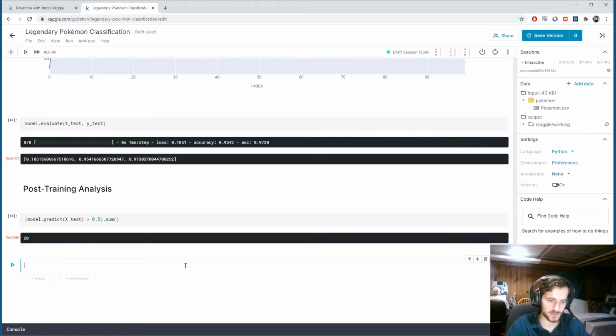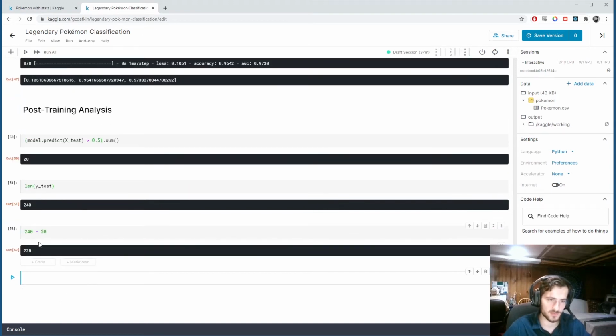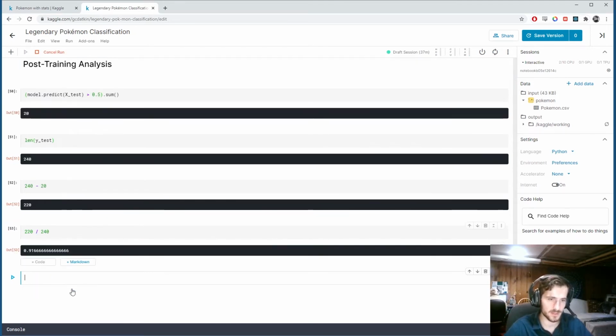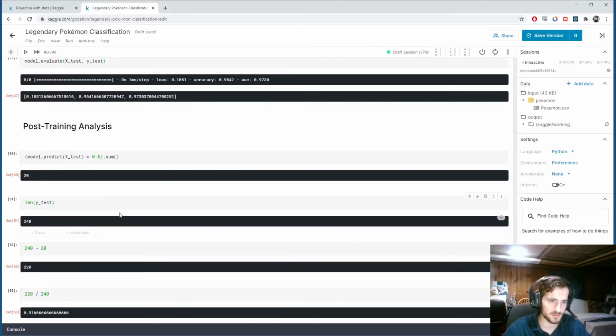The length of y_test is 240. 240 minus 20 is going to give us 220, which is the number of correctly classified examples. Then 220 divided by 240 gives us 91.6. Oh, so we're actually off by 1. That's interesting. Okay. So maybe 0.5 isn't our classification threshold.